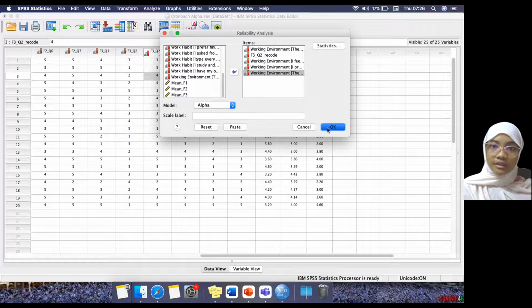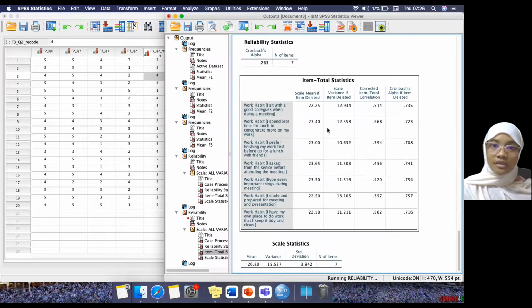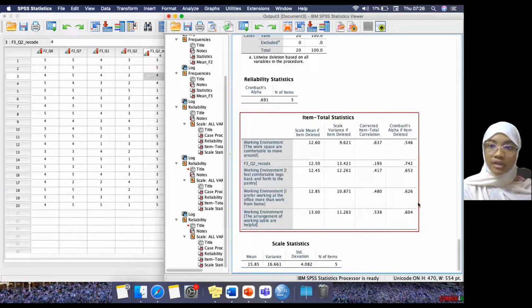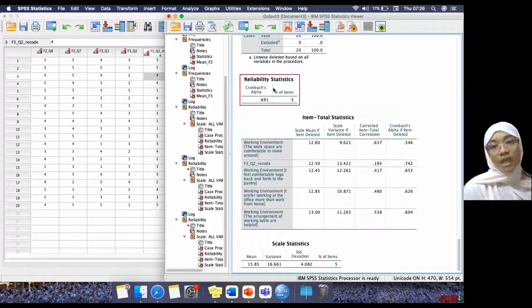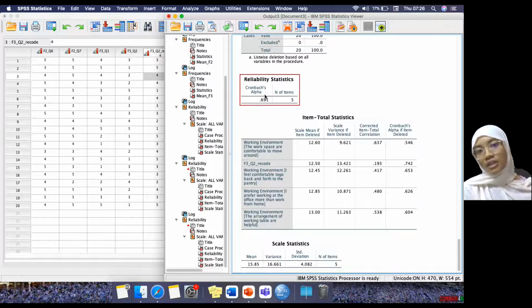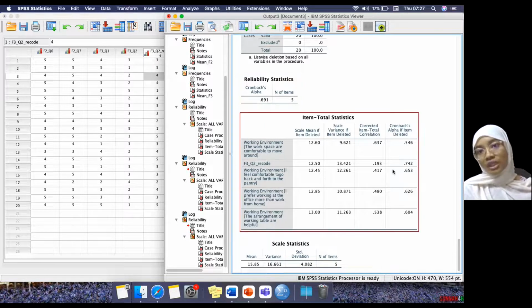Here, see, you got 0.691, but in this case you got 0.742. Again, in these cases, if you round up, it becomes 0.7. But if you have cases like 0.72, you just need to delete this question in order to get this 0.742. If let's say here you got 0.43 and here you got 0.72, you have to take this question out.